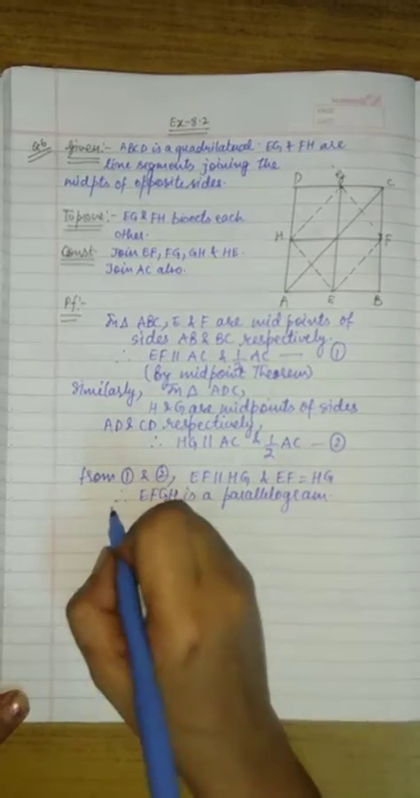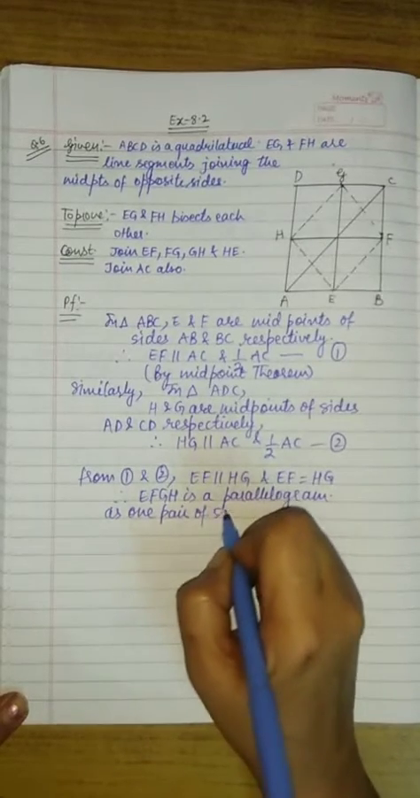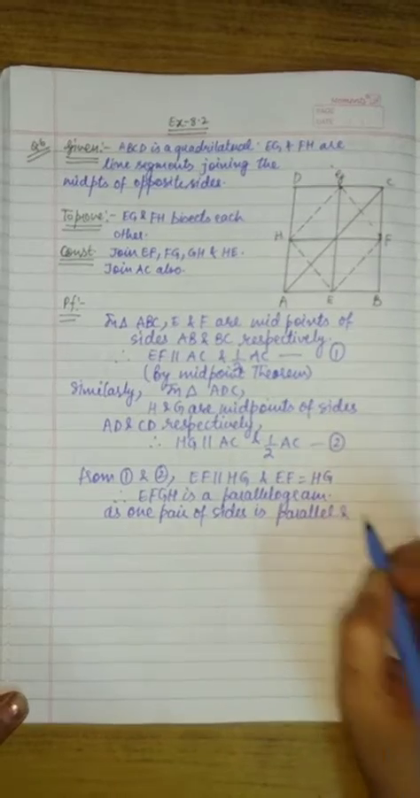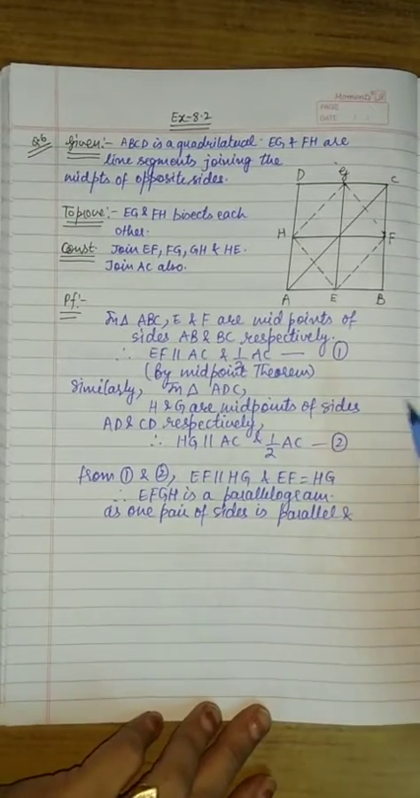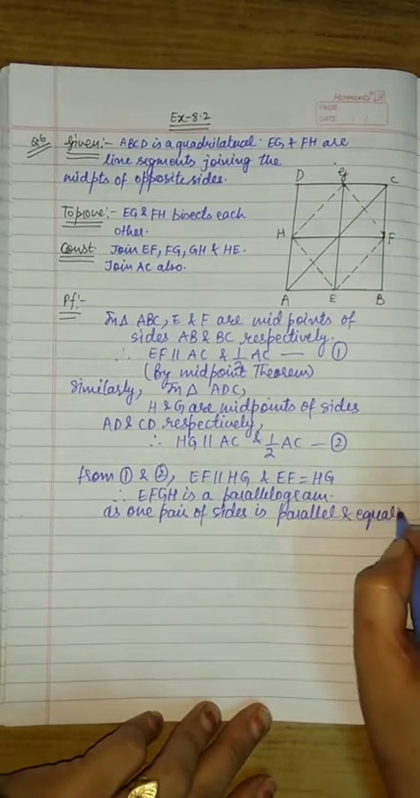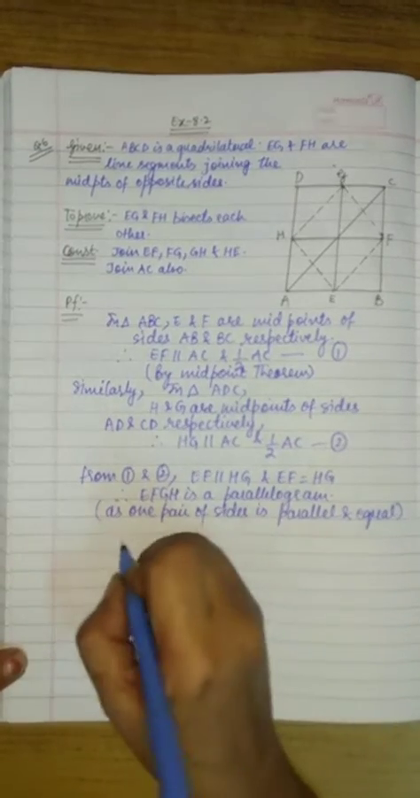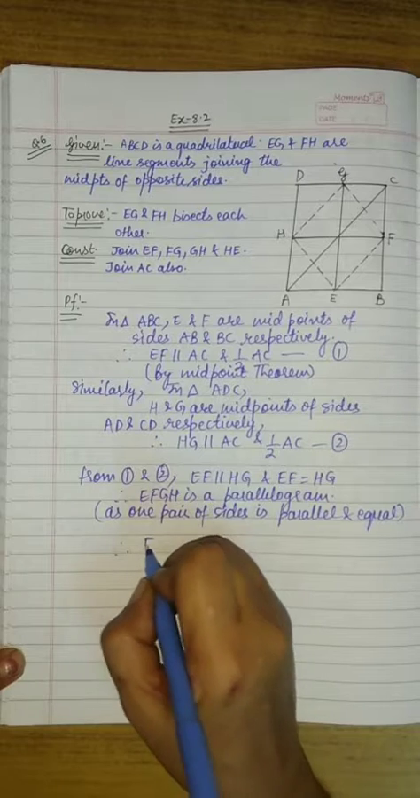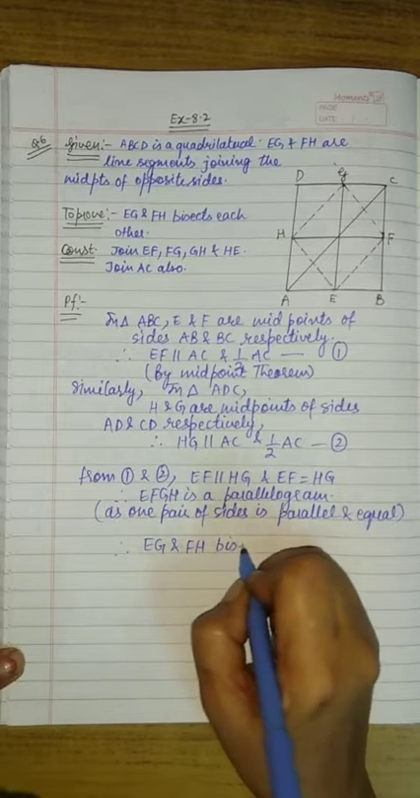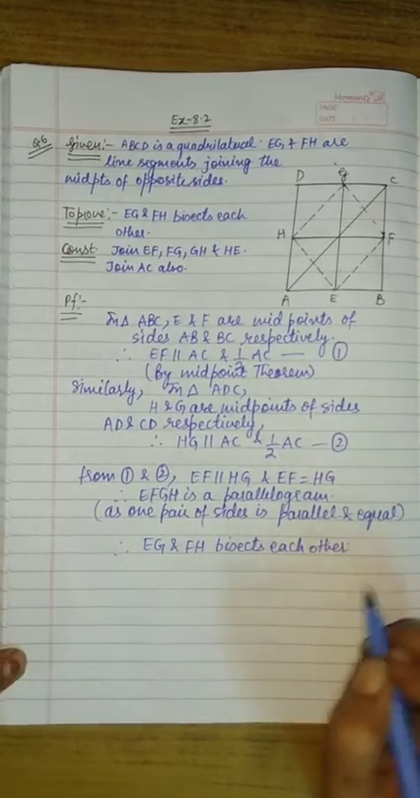Why is it a parallelogram? As one pair of sides is parallel and equal, which is the one pair of sides, that is EF and HG. They are parallel and equal. Therefore, EFGH is a parallelogram. So, therefore, EG and FH bisect each other. Why do they bisect each other?